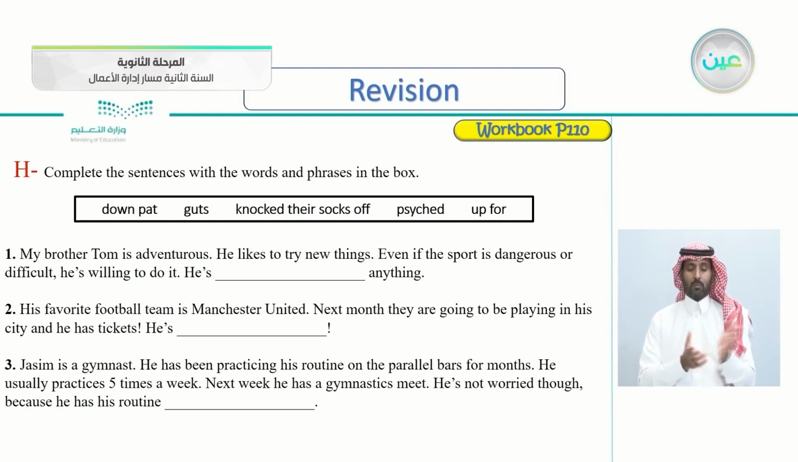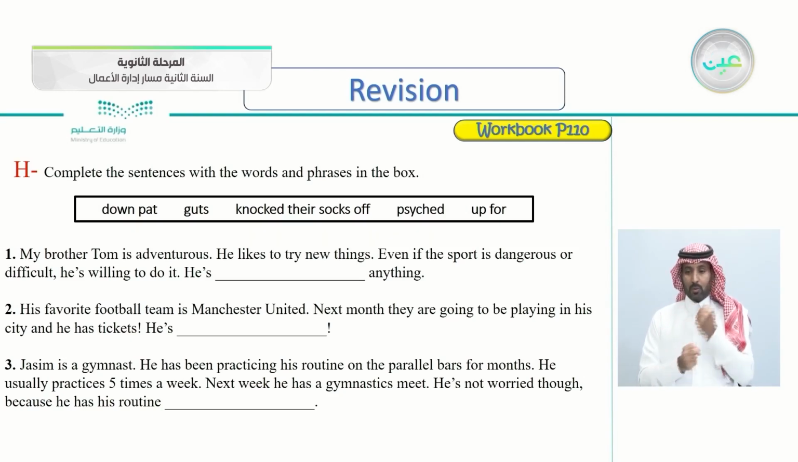So let's read number 1 together and try to guess what's the correct answer here. My brother Tom is adventurous. He likes to try new things, even if the sport is dangerous or difficult. He is willing to do it. He likes to do extreme sports, dangerous sports. He is able to do anything.